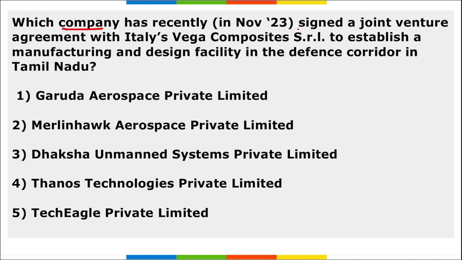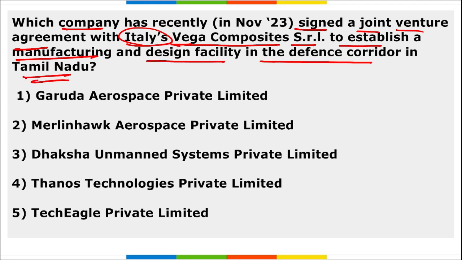Next, which company has recently signed a joint venture agreement with Italy's Vega Composites SRL to establish a manufacturing and design facility in the defense corridor in Tamil Nadu? It is Merlin Hawk Aerospace Private Limited. This is the company that signed the joint venture agreement with Italy's Vega Composites SRL to establish a manufacturing and design facility in the defense corridor in Tamil Nadu.